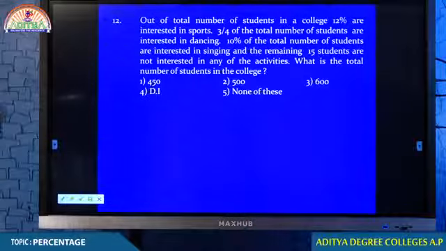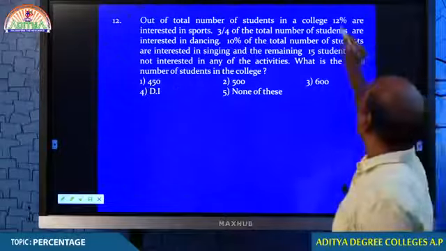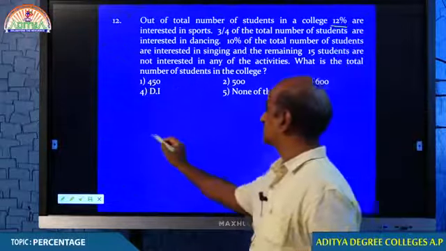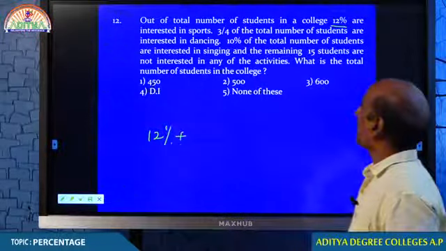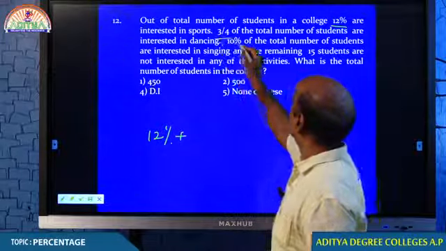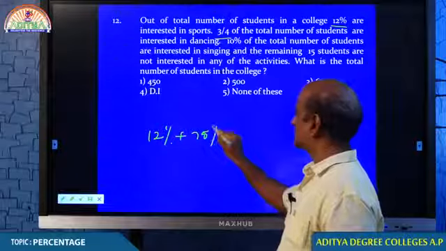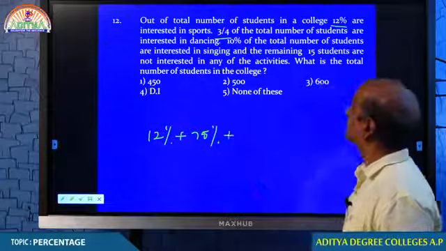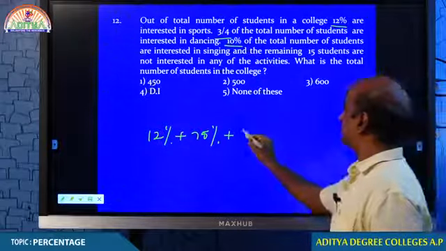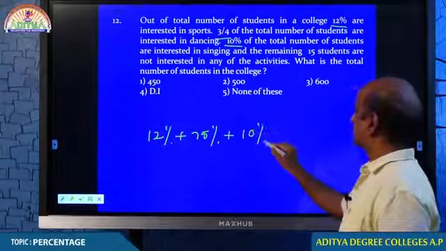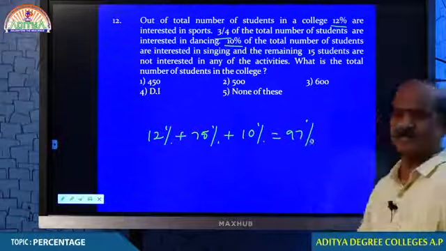Just look at that. Out of the total number of students in a college, 12% are interested in sports. 3/4 of the total number of students are interested in dancing, that is 75%. And 10% of the total number are interested in singing. Therefore, I can tell you that 97% got engaged in different activities. What do you think?